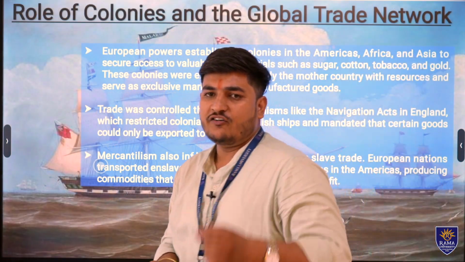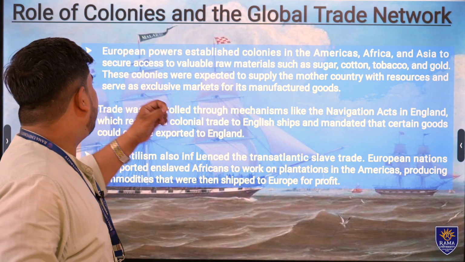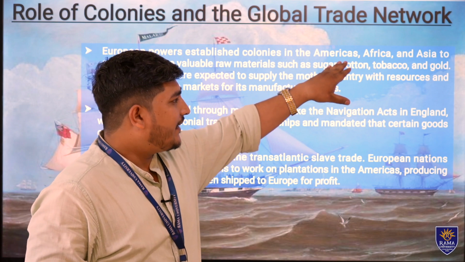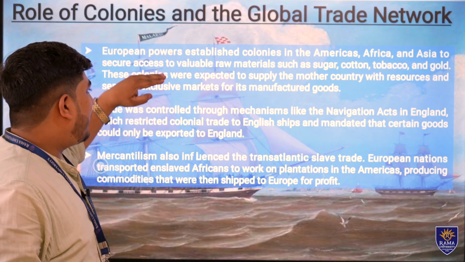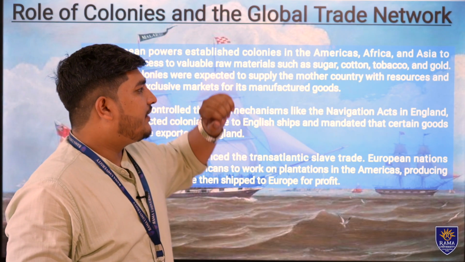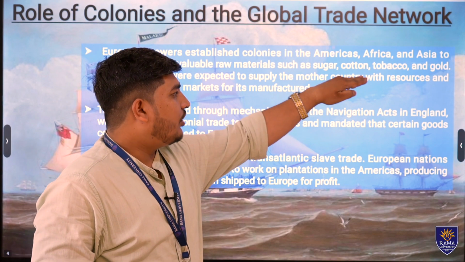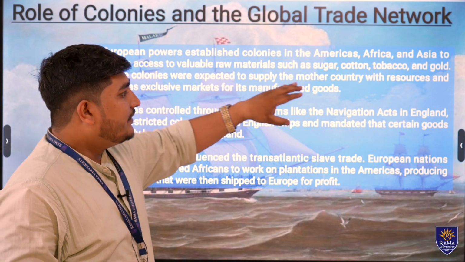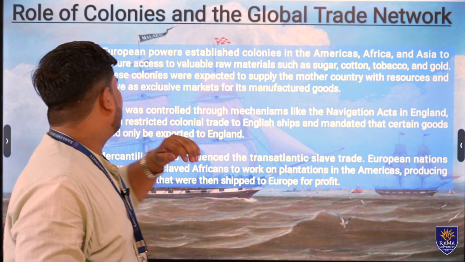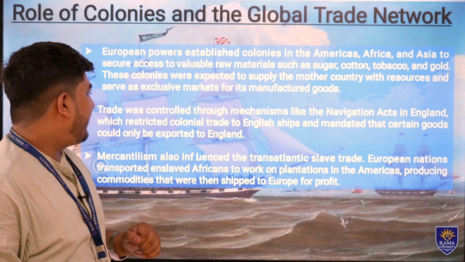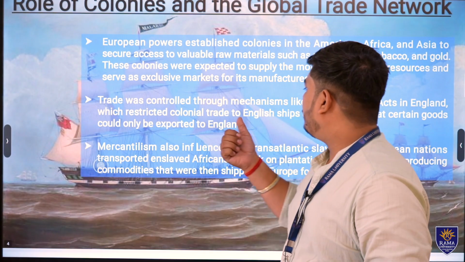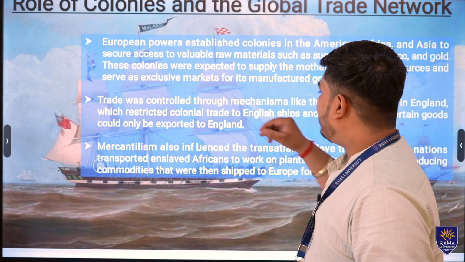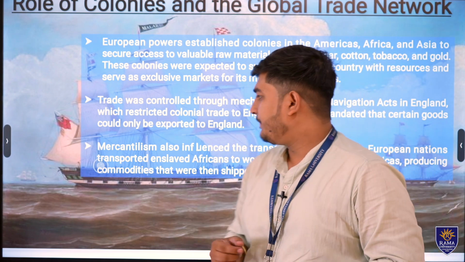Now, in the theory of mercantilism, the major belief of European countries was to establish colonies in places like America, Africa and Asia to access valuable raw material supplies such as sugar, cotton, tobacco and gold. These colonies were expected to supply their mother country with resources and serve as an exclusive market for manufactured goods. Trade was controlled through mechanisms like the Navigation Act of England, which restricted colonial trade to England only.